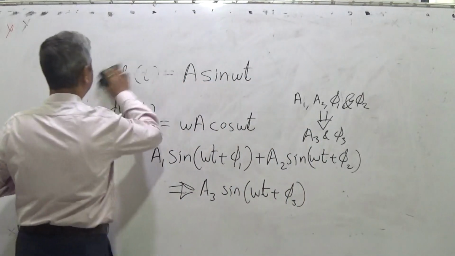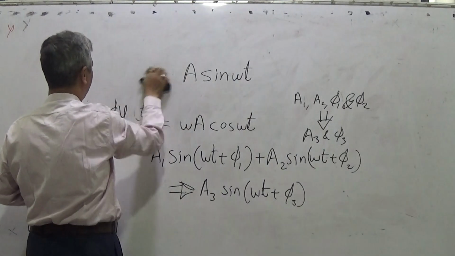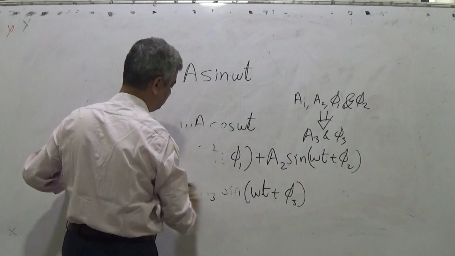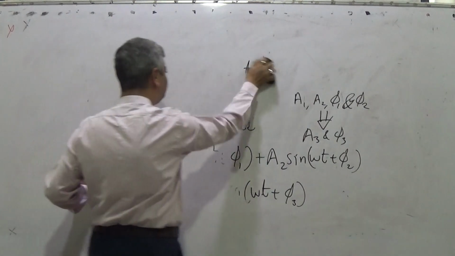Therefore, the sine wave is called an analytic waveform, where its multiple differentiations do not change its basic shape. It's always a sinusoidal waveform.